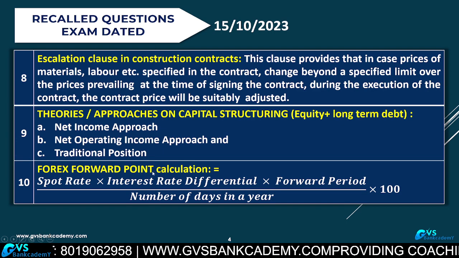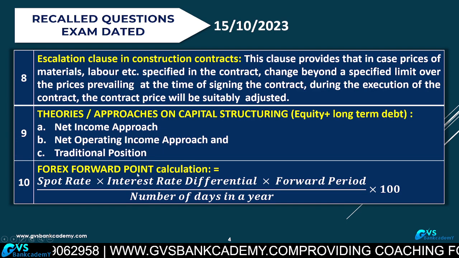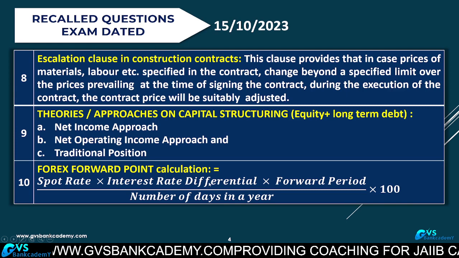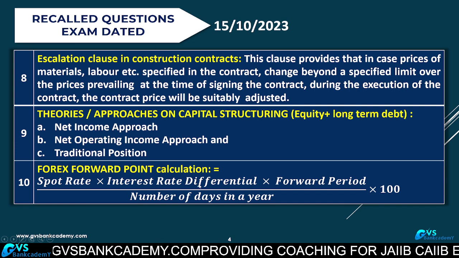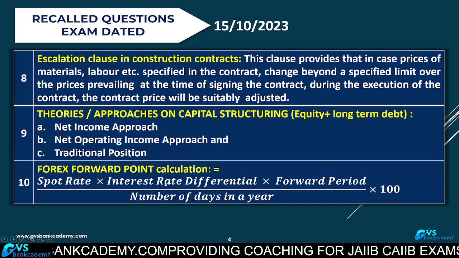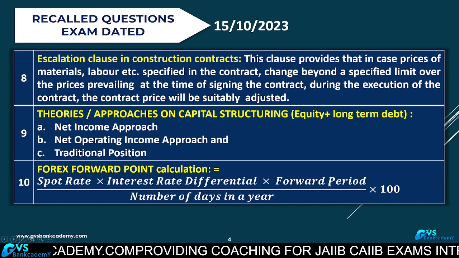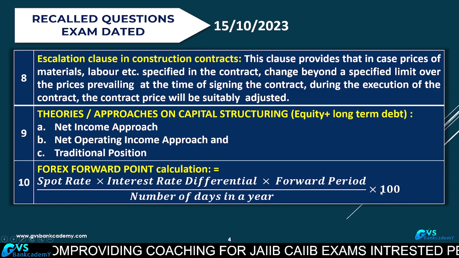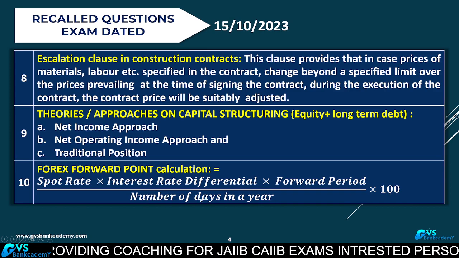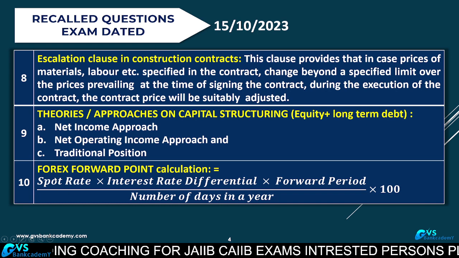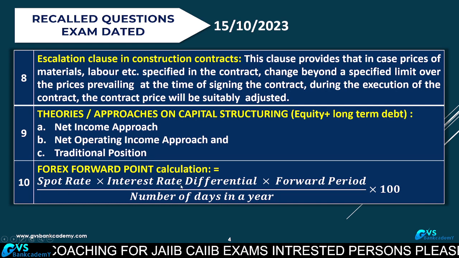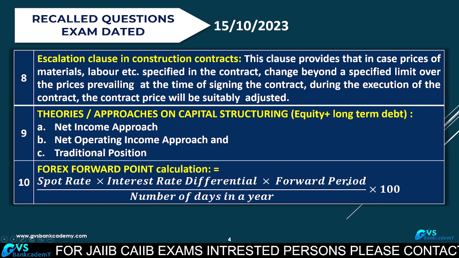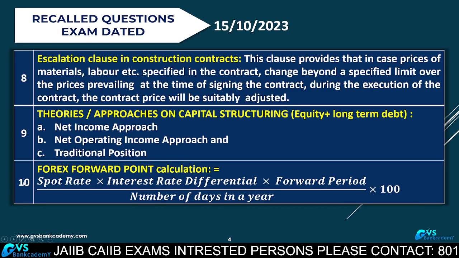10. Forex forward point calculation. Forex forward points means forward rates calculation. How? Formula: spot rate into interest rate differential between INR and the currency for which you are going to calculate the forward rate, into forward period, number of days, 3 months, 6 months, 1 year, that period, divided by number of days in a year, into 100. Normally the number of days in a year we take as 365. This is the forward point calculation. Very, very important, difficult question.